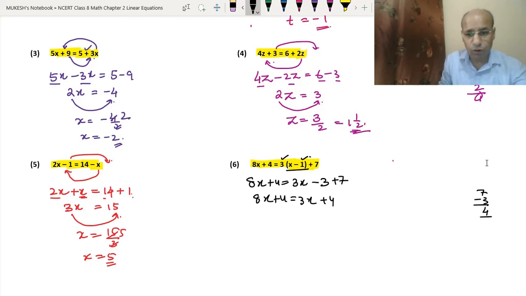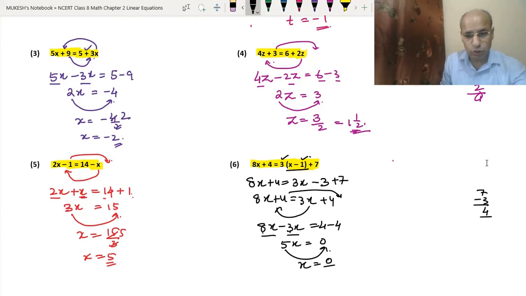So now we will take 4 to the other side and 3x to the left hand side. We will take 3x to the left hand side so it will become negative, and we will take 4 to the right hand side, so it will become also negative. So we will have 8x minus 3x equal to 4 minus 4. 8x minus 3x means 8 minus 3 is 5x. 4 minus 4 is 0. Now we will take 5 to the other side. So that means x equals 0 upon 5. And when 0 is divided by any number, then the result is 0. So we got the answer x equals 0.